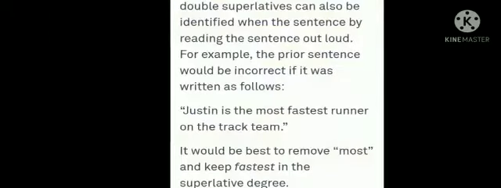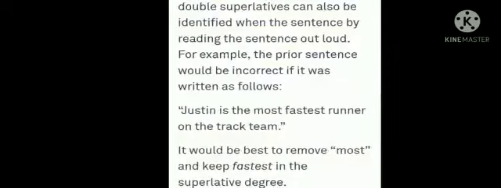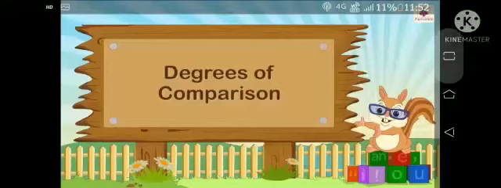Now come to the double comparatives and superlatives. Double comparatives and superlatives must be avoided. Like the example, she is more cleverer than her brother. So it is incorrect. Correct is she is cleverer than her brother. So we cannot use more and cleverer together. So comparatives ending with or are followed by to instead of than.